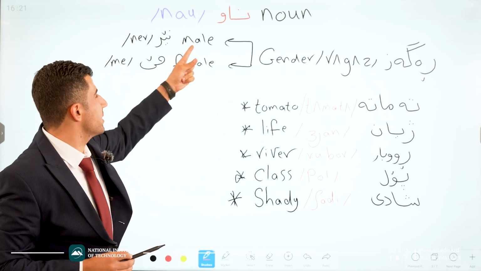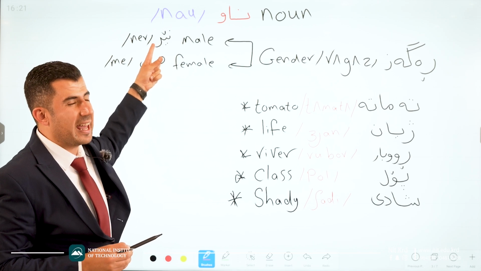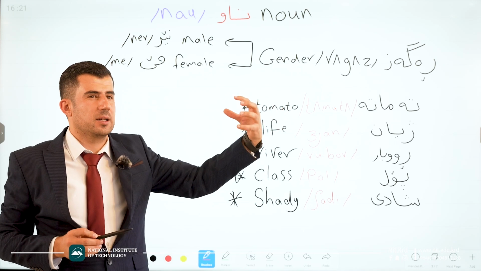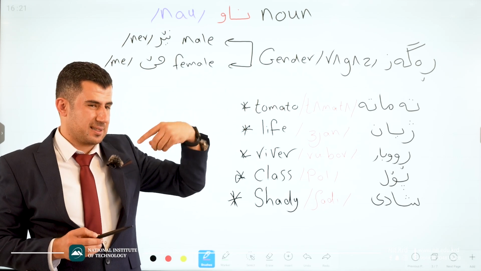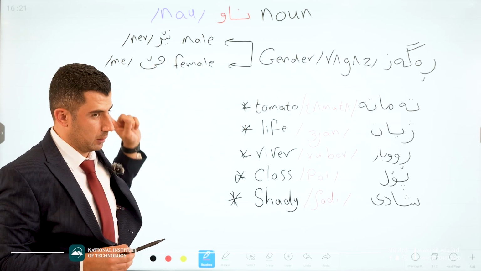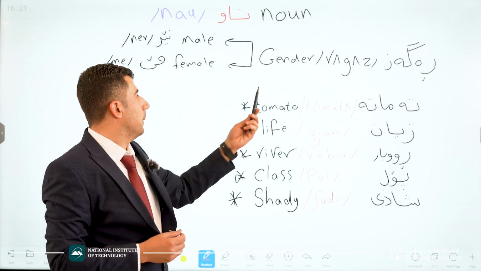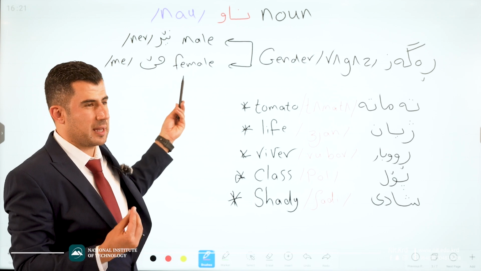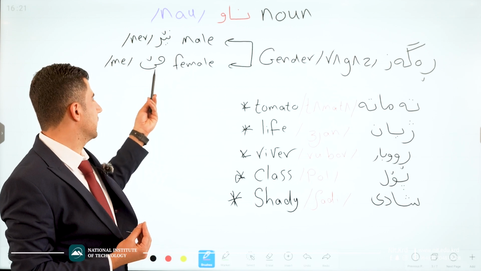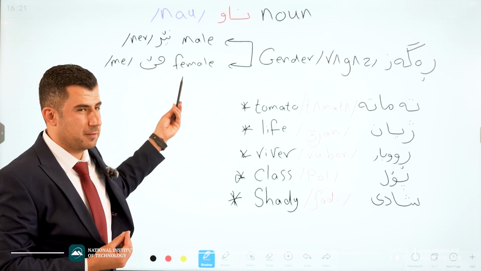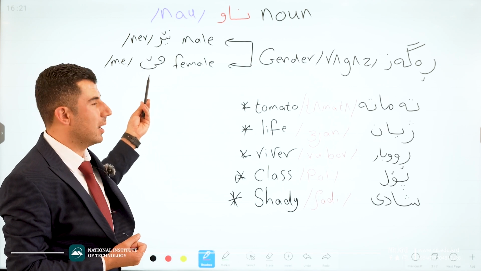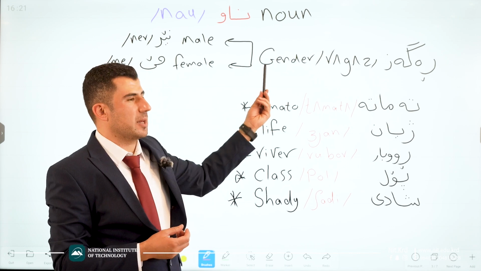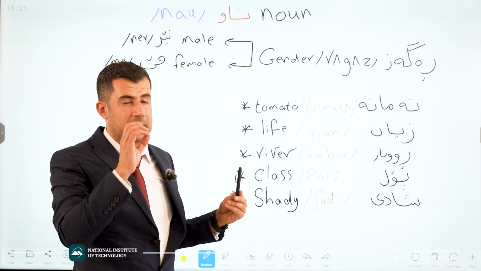For male we say ner. Ner means male. For example, Ali, Muhammad, Zana is just for male. Good. But Layla is a name for female. Female is me. It means that we have a gender in noun.